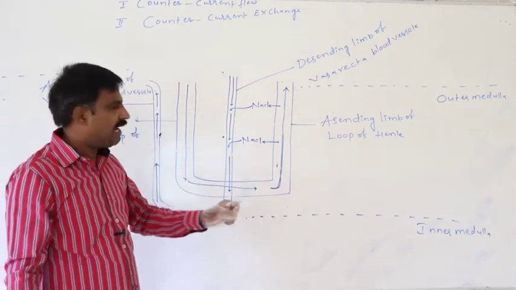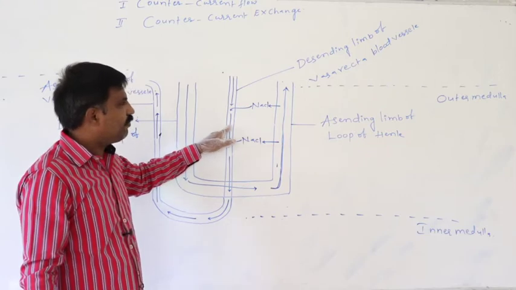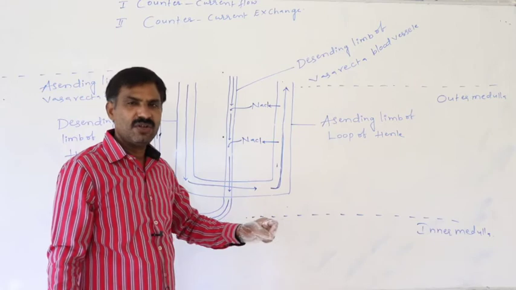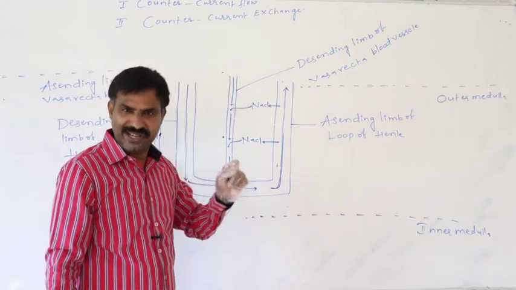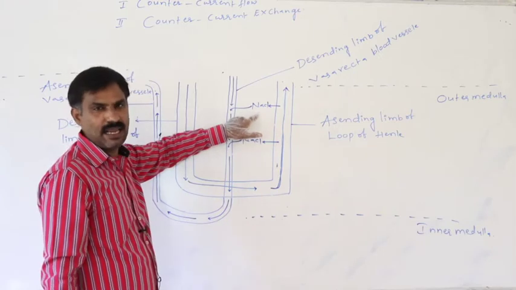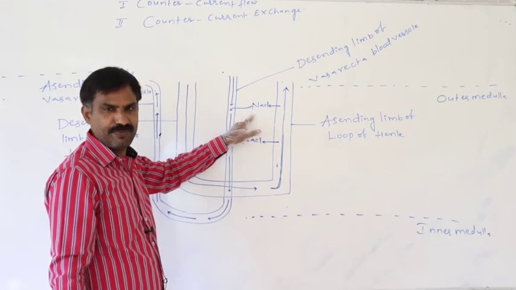While the blood and the primary urine in the descending limb of the vasa recta and the ascending limb of the loop of Henle flow in opposite directions, what is exchanged here? NaCl. Between these two, NaCl is exchanged.